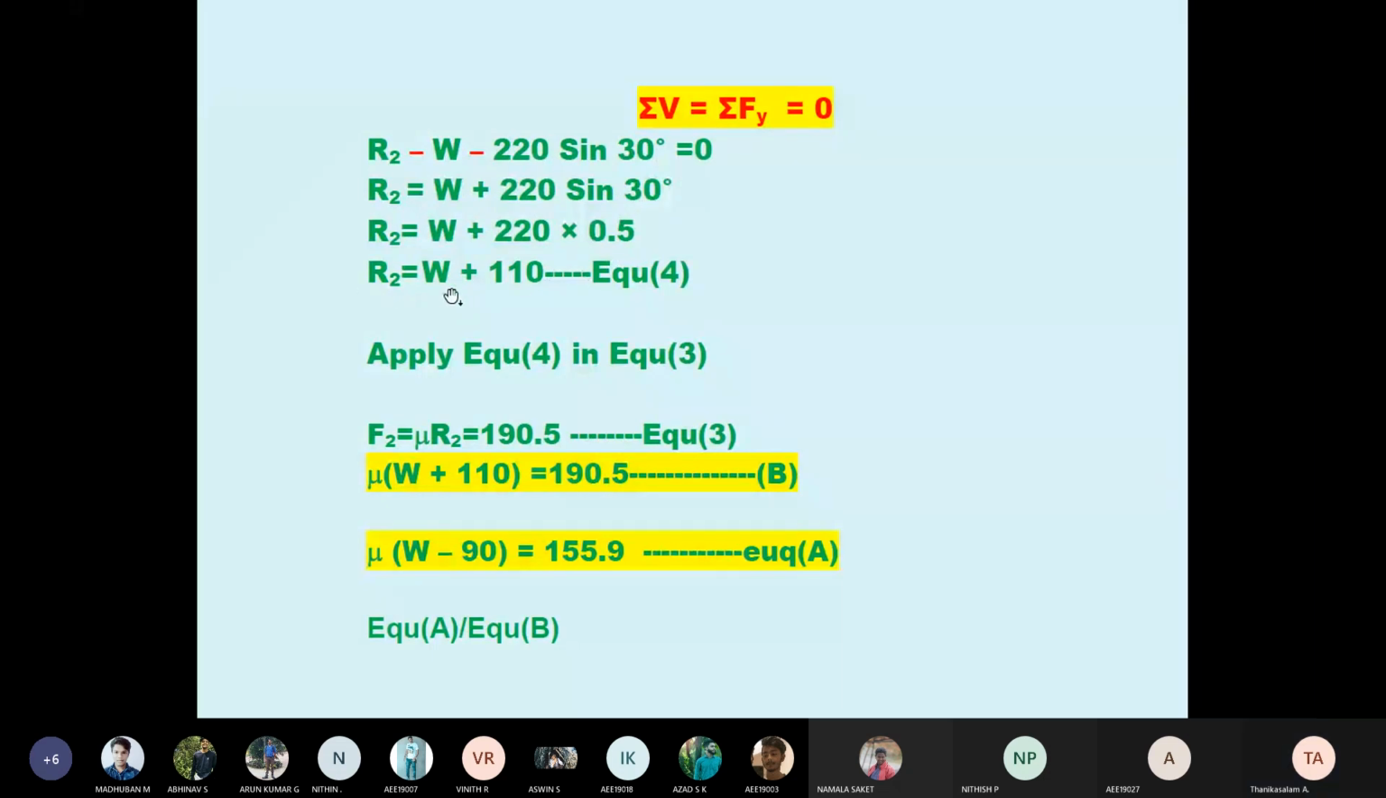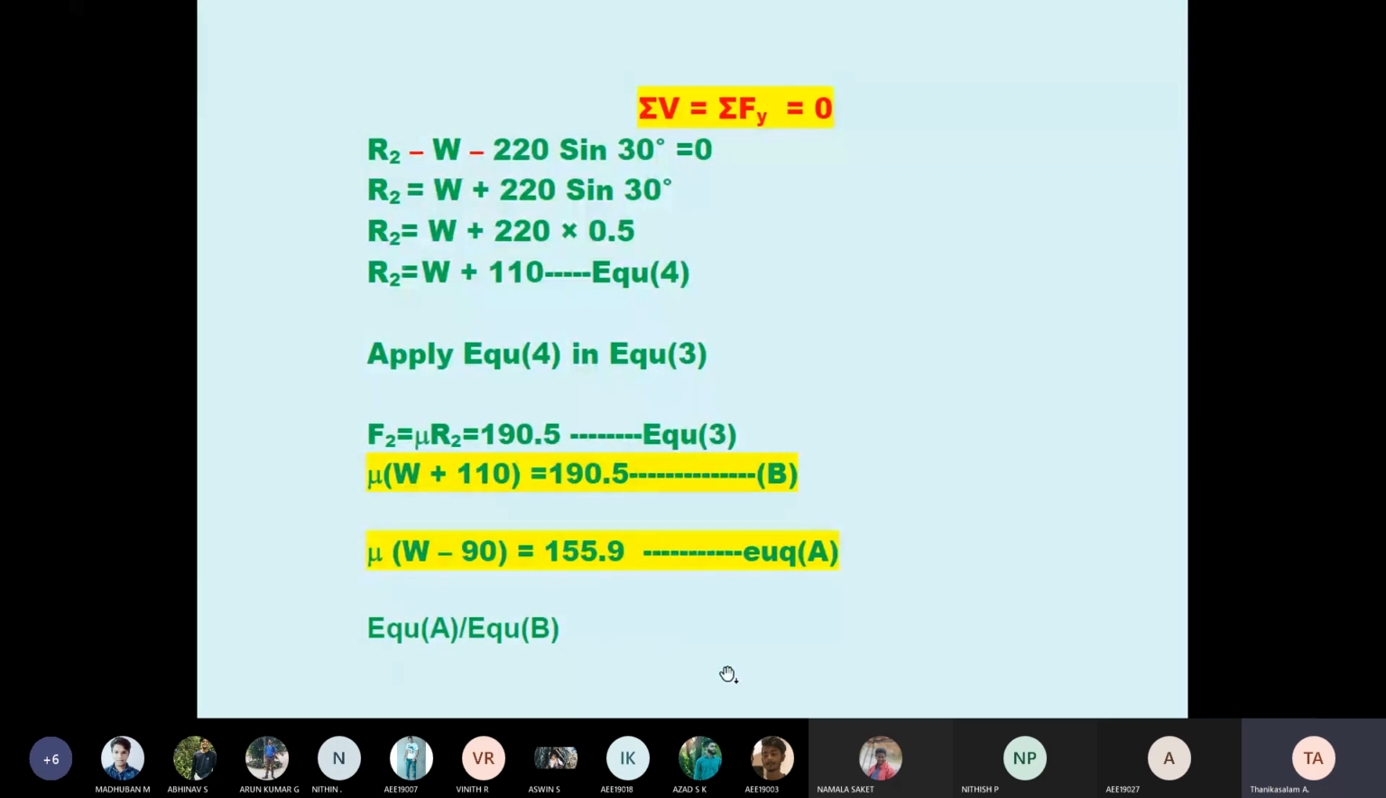So R2, we don't know W, so I'm taking equation 4. Already we have equation 3, no? What is equation 3? Mu R2 equal to 190.5. So now I applied R2 equal to W plus 110, no? So I apply here, mu into W plus 110 equal to 190.5. So equation B. Students, equation B. So already we have equation A. Mu into W minus 90 equal to 155.9. So equation A I'm taking because we want mu or W, no?